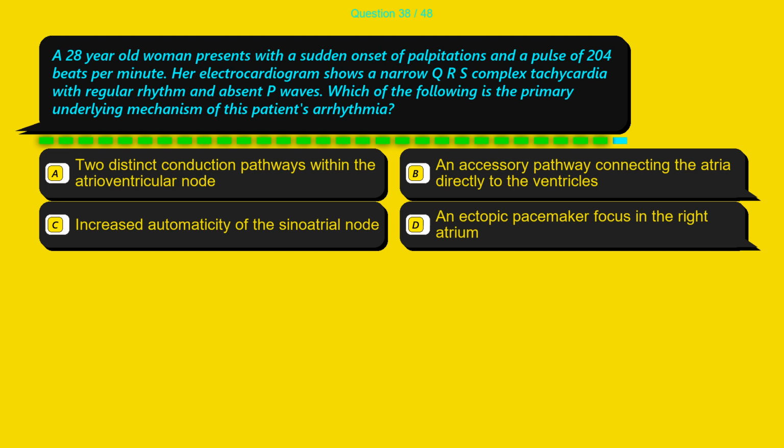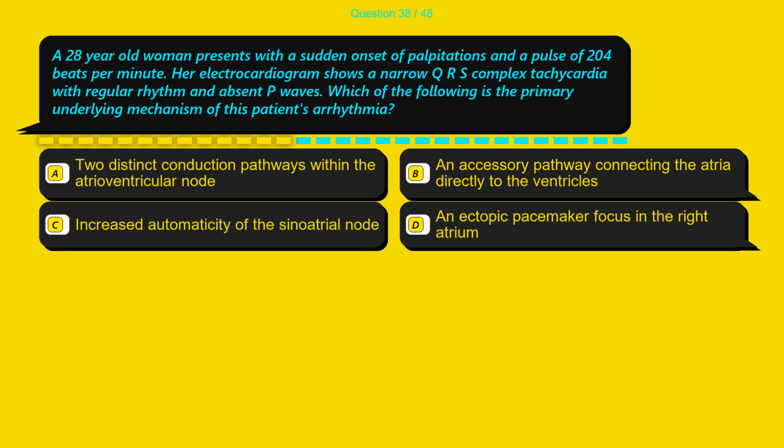Question 38. A 28-year-old woman presents with a sudden onset of palpitations and a pulse of 204 beats per minute. Her electrocardiogram shows a narrow QRS complex tachycardia with regular rhythm and absent P waves. Which of the following is the primary underlying mechanism of this patient's arrhythmia?